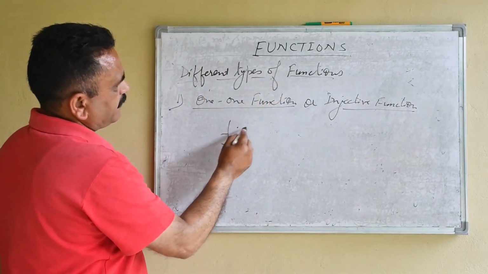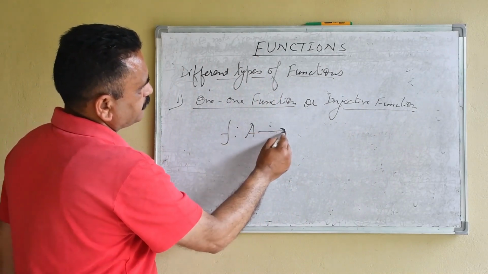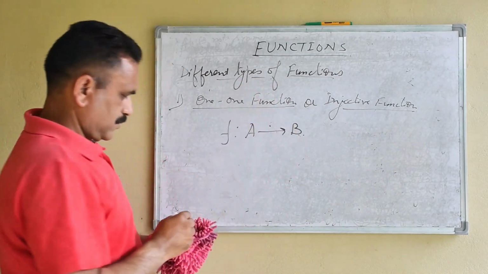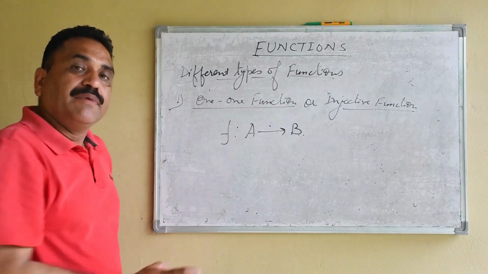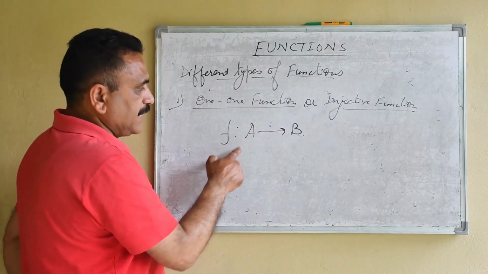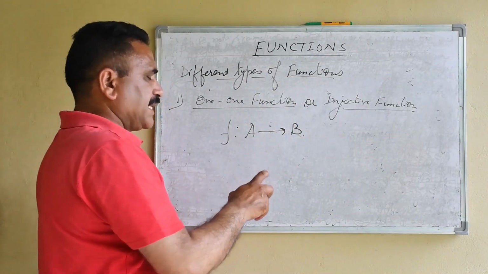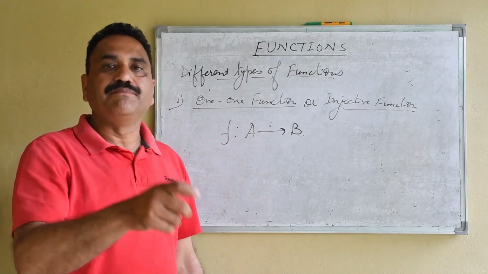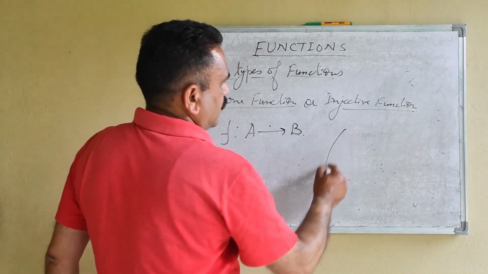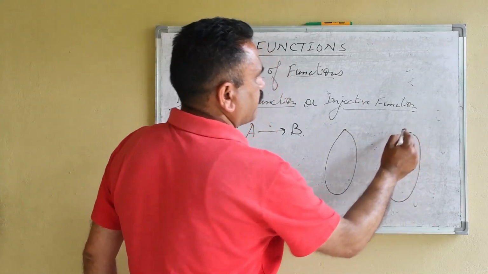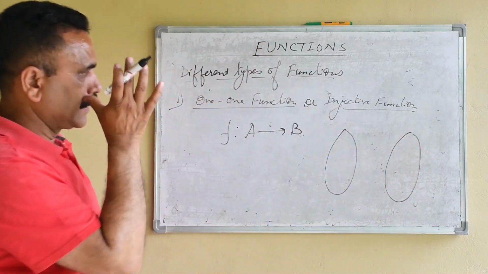Now suppose we have a function from A to B. If each element of A has a different image in B. What I said, in pictorial form, this is the pictorial form of the function.